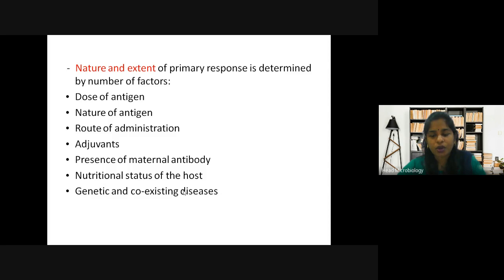If he is already having some diseases, like I told you, if they are diabetes patients, BP patients, heart patients, or have some other organ failure, those people cannot take the vaccine because of their health conditions. And genetic factors also come into the picture when you talk about this primary response.